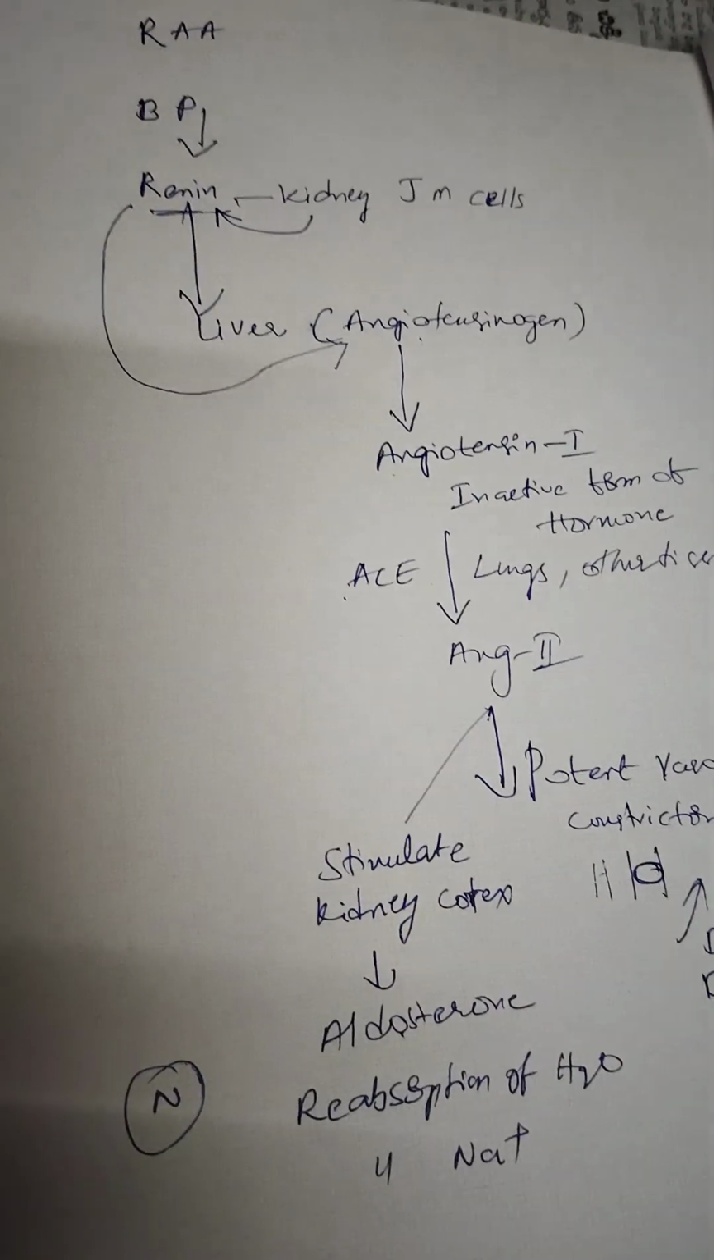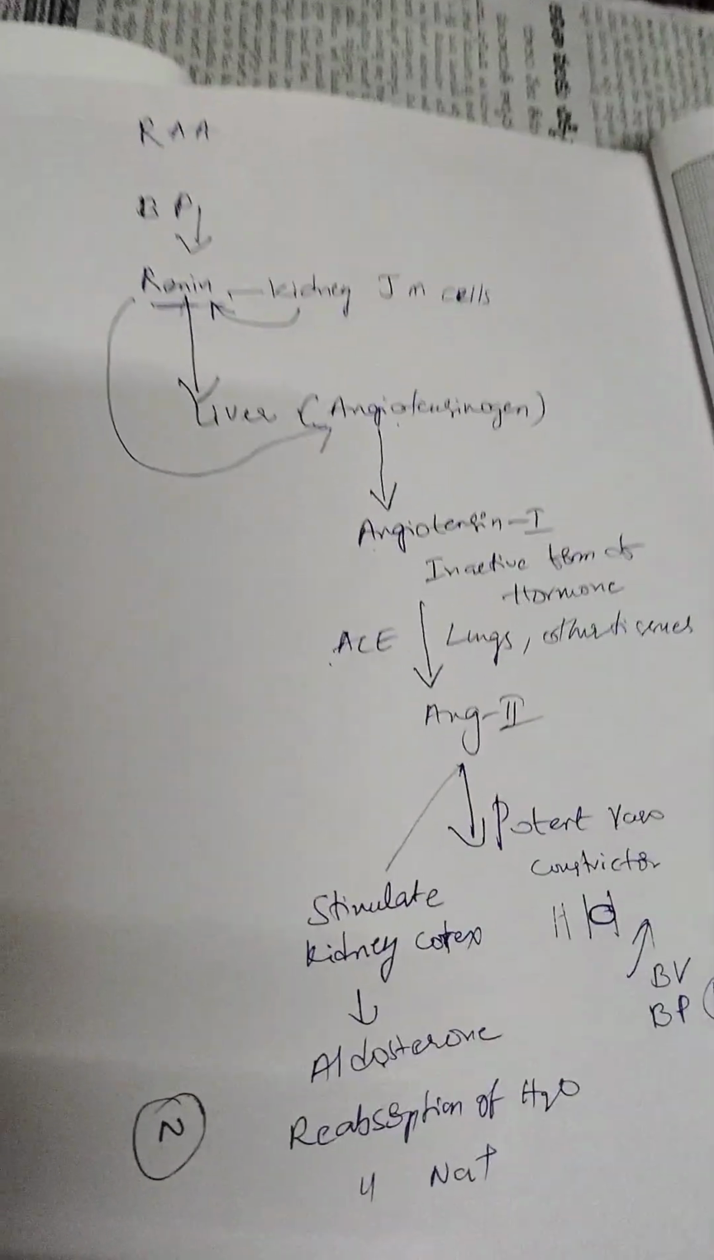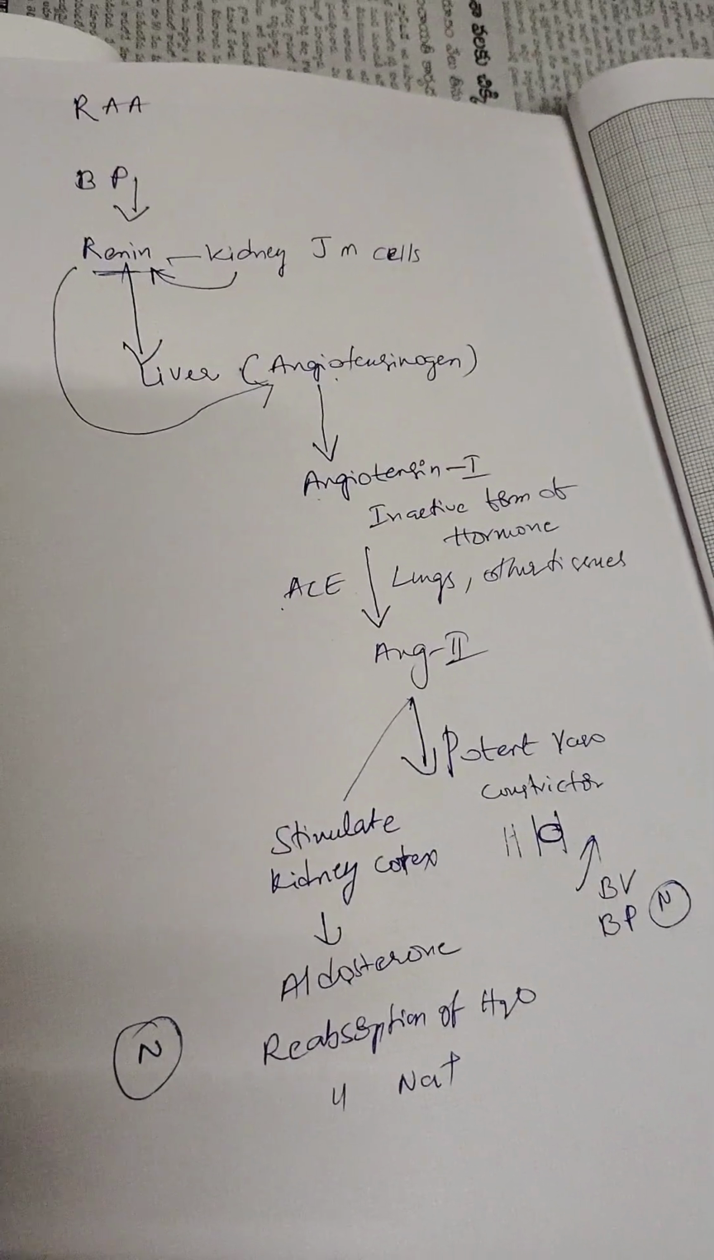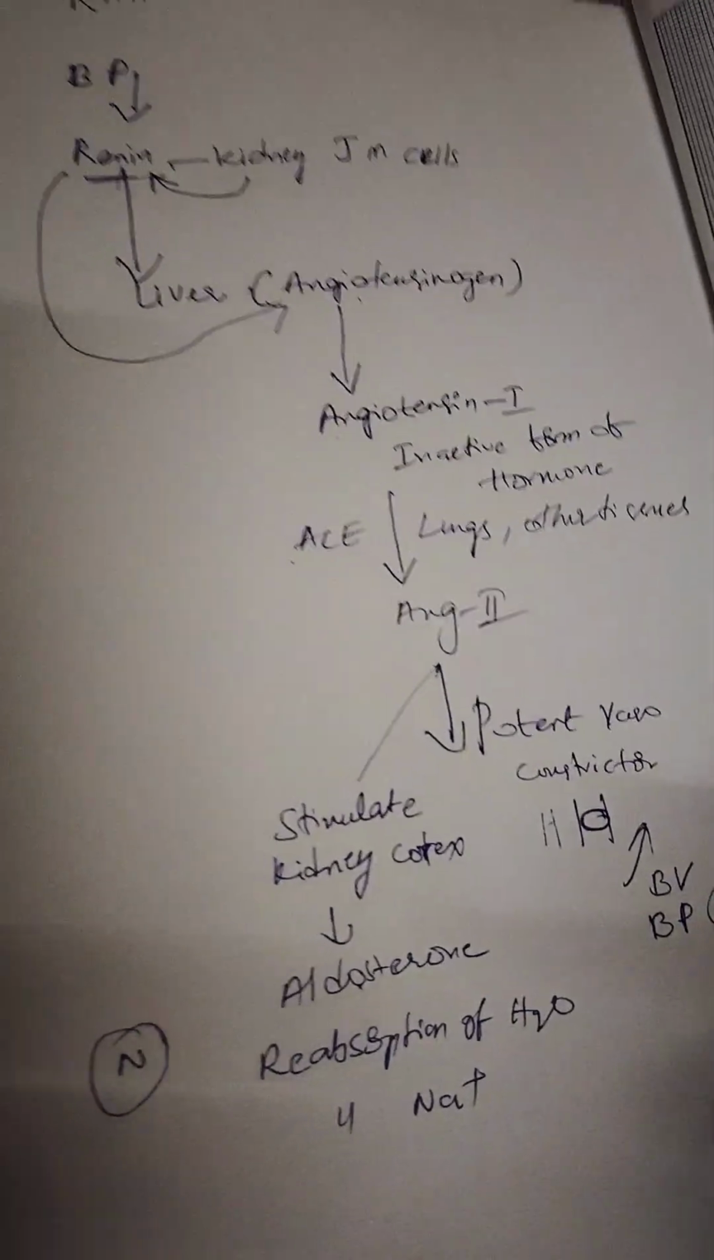So this is how you should understand. If you understand this short-term control and long-term control, you will get 5 marks.